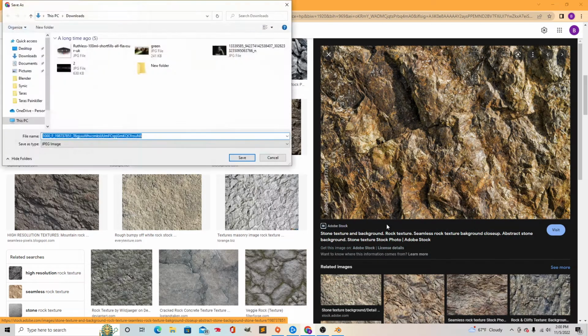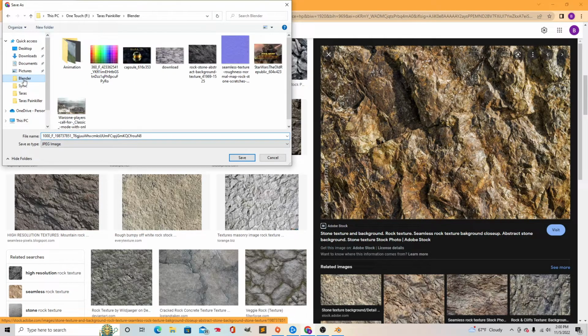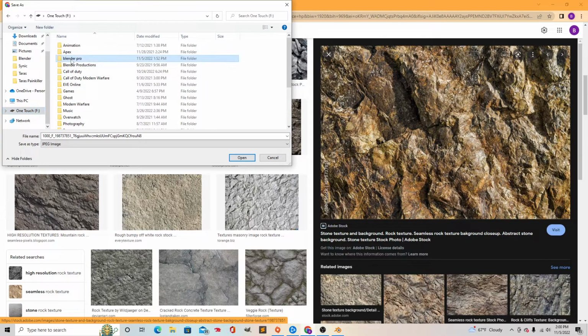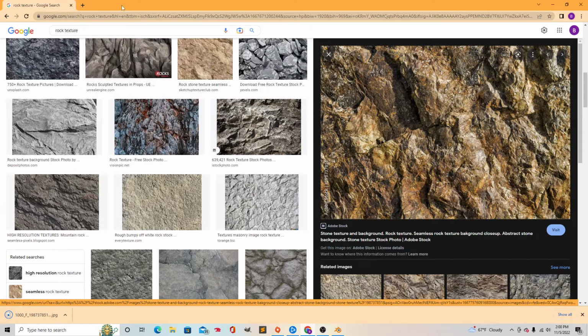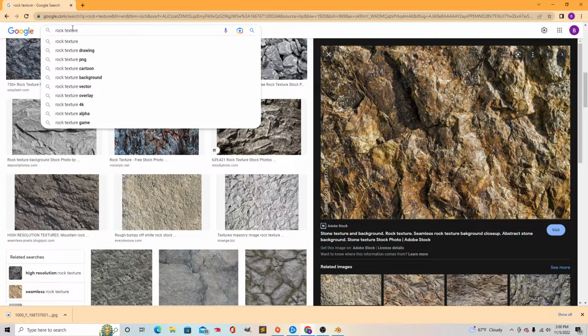So we go to Save Image As, and then we go to our folder where we want to save it. New folder. Name it rock. Save it as. Alright, and next what we want to do is our rock rough map.